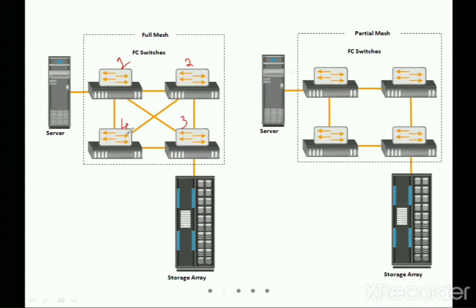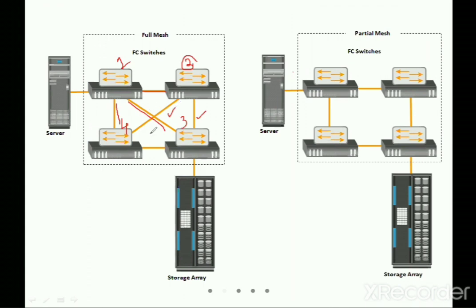If you check, switch 1 is completely connected to 2, it has a dedicated link to 3 and also a dedicated link to 4. From 2, a link to 1 already exists, so no need to check; we have a dedicated link to 3 and also a dedicated link to 4.